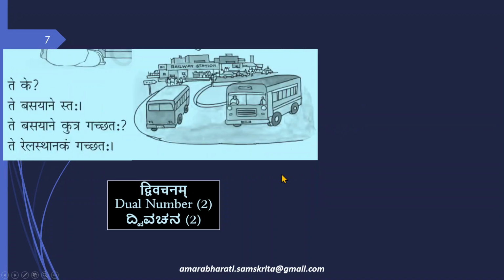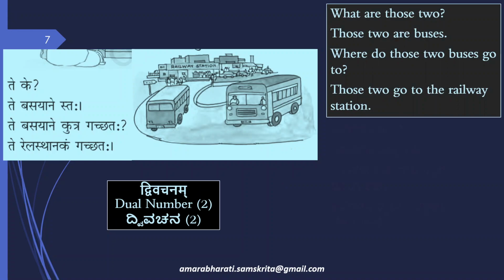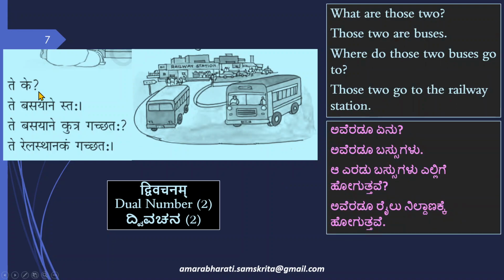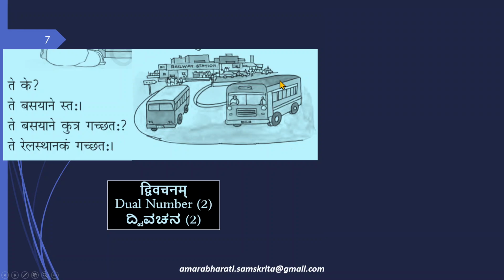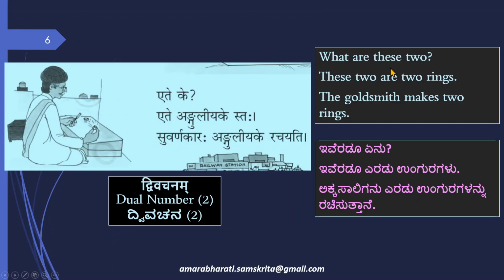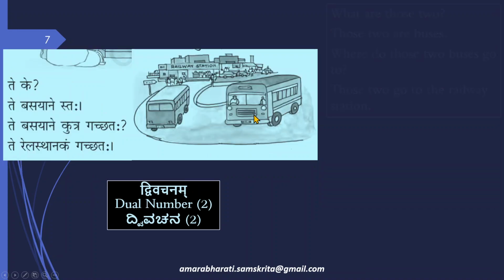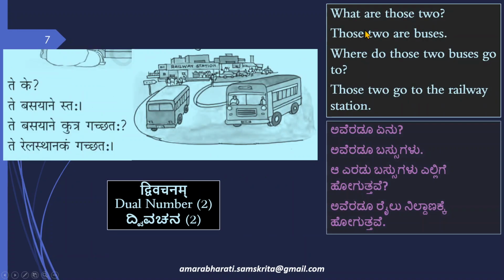The next slide is also about dvivachanam. Teke, what are those 2? If you remember, in the last slide we saw ete. So what are these 2? We saw ete ke. Now in the next slide they are teke. So what are those 2? Te basayane staha, those 2 are buses.